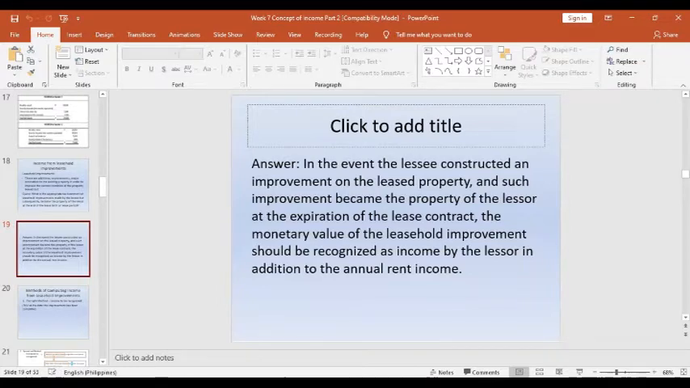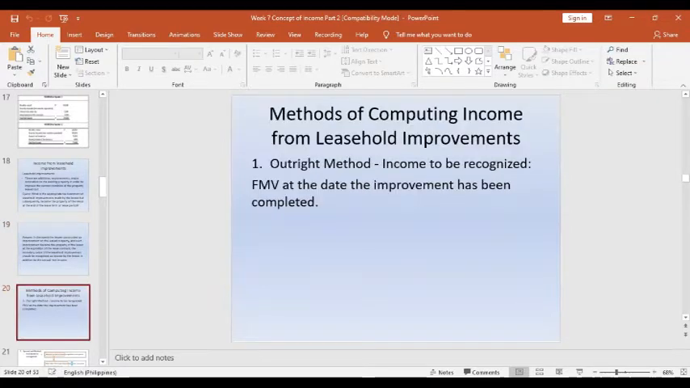Okay? So that's the answer on that. Okay? So what are the methods of computing income from the leasehold improvements? We have only two methods to compute for the income that can be added, and this is an income from the improvement of the rent, or the lease. So the first one is the outright method. The outright method is a method where the income is recognized based on the fair market value at the date the improvement has been completed.